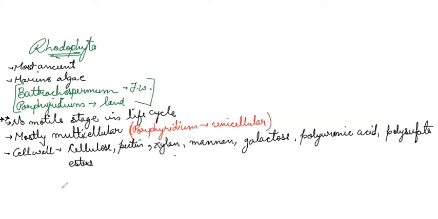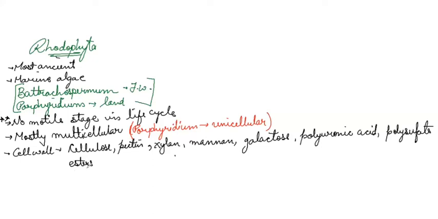Clear? Now, next if we talk about some of the red algae, then they form limestone and coral reefs with the deposition of calcium carbonate. So these red algae are forming the limestones and coral reefs with the depositions.